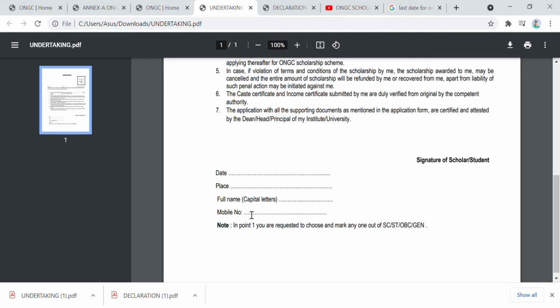Mobile number is very crucial for you. I have already discussed this. You will be contacted through your mobile number and your email. First of all, you will be contacted through your mobile number, so be careful about that. It should be in regular use.